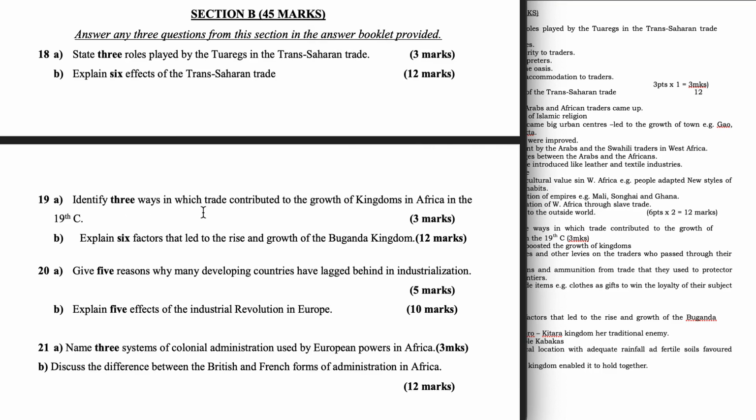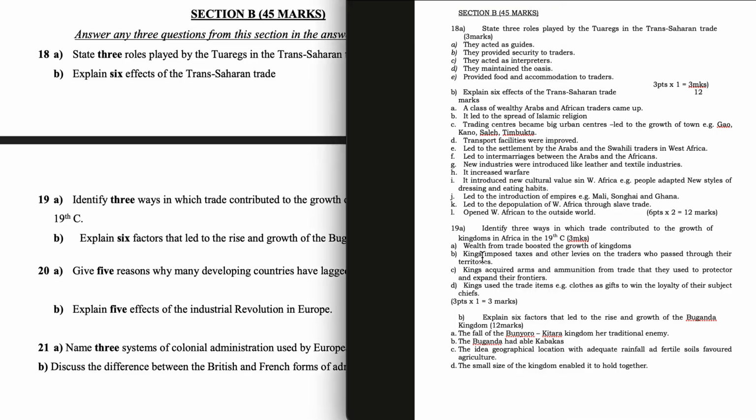Question 19a. Identify 3 ways in which trade contributed to the growth of kingdoms in Africa in the 19th century. Wealth from the trade boosted the growth of kingdoms. Kings imposed taxes and other levies on the traders who passed through their territories. Kings acquired arms and ammunition from the trade that they used to protect and expand their frontiers. Kings used the trade items, for example clothes, as gifts to win the loyalty of their subject chiefs.